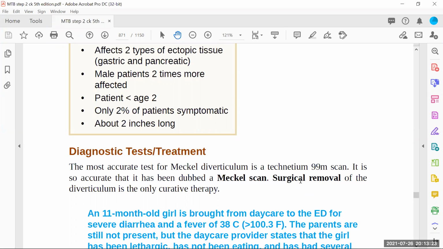If the Meckel's diverticulum is asymptomatic, you will not do it. Even if it's asymptomatic, you will never come to know that the baby has this diverticular problem. Only when the symptoms are there will we go for the Meckel scan, because it is not a routine screening test. We usually don't perform that. As soon as we have the symptoms in the baby, we go for the Meckel scan, and once it's confirmed, you will go for the surgical option.